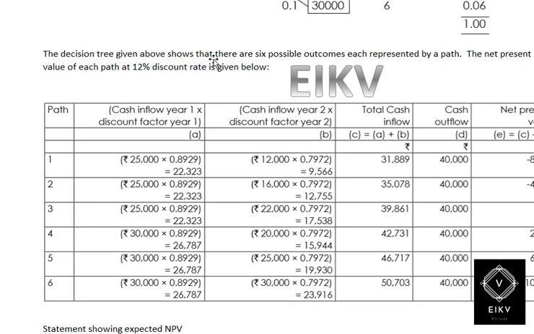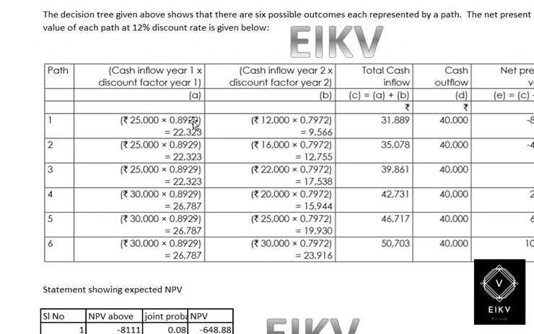Going ahead, the decision tree above shows that there are 6 probability outcomes, each represented by a path. The net present value of each path is computed at the 12 percent discounting factor. Therefore, we need to multiply the discounting factor with the outcomes, which is 25,000 for the first 3, that is 25,000 into the discounting factor for year 1, 0.8929.